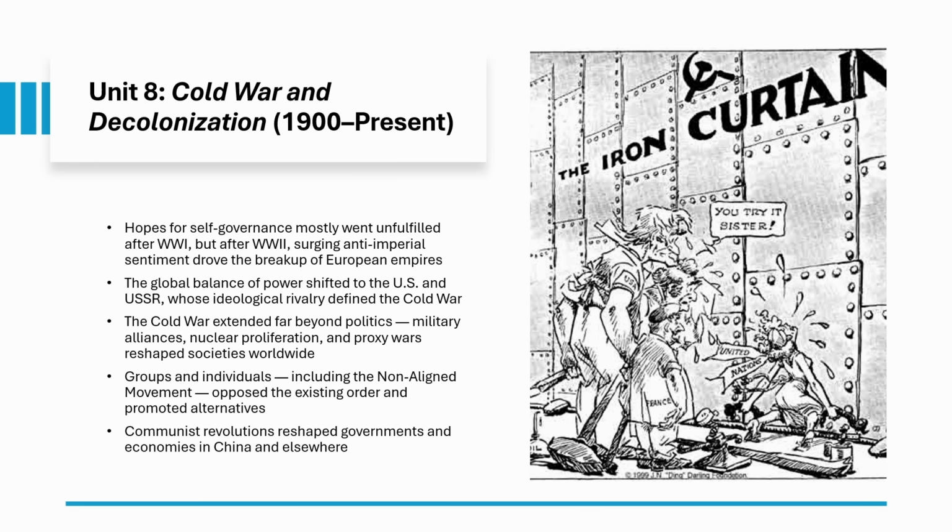The US and USSR split the world into opposing camps, NATO versus Warsaw Pact, and fight through proxy wars in Korea, Vietnam, Angola, and Nicaragua. The non-aligned movement under Nehru and Sukarno tries to stay neutral. Meanwhile, Mao's communist revolution takes China in 1949, and the Great Leap Forward that follows is absolutely catastrophic.